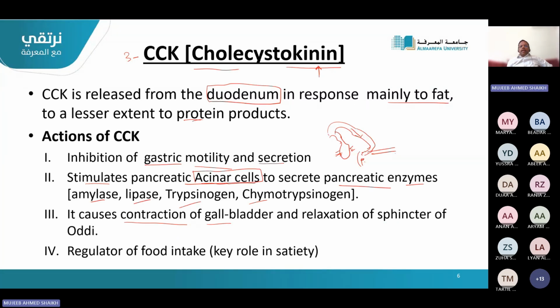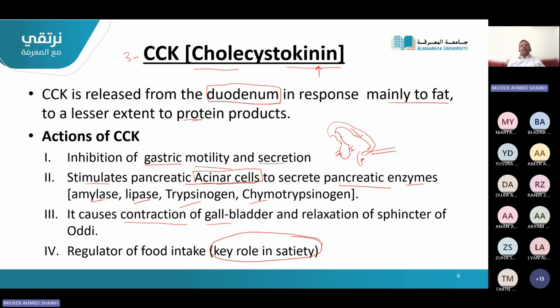Another function other than digestive function, CCK has a very special function, a key role in food intake or satiety. When CCK is there, it will make the person feel as if he is full or not having hunger, or it will be satisfying that the food is okay, finished.